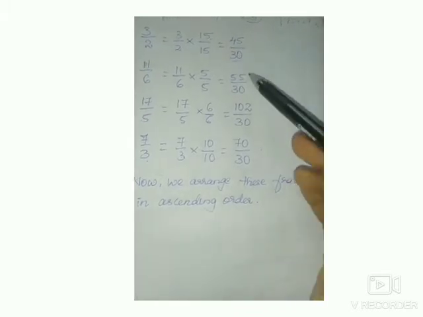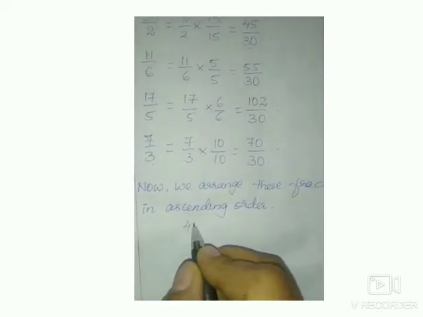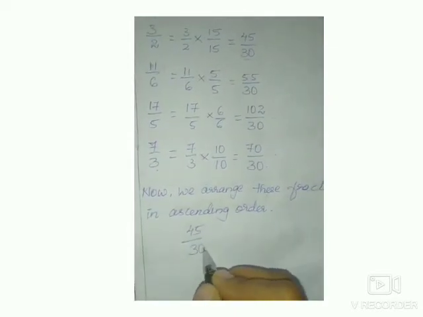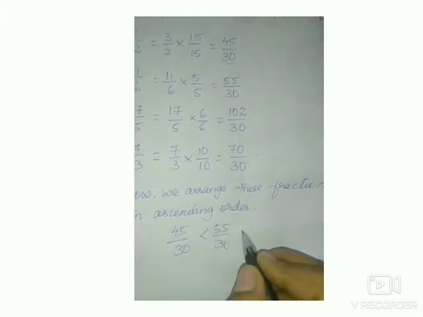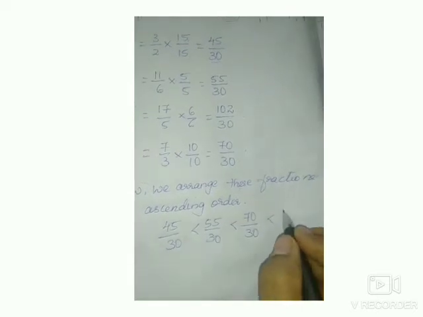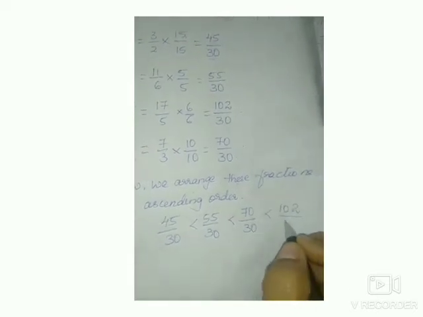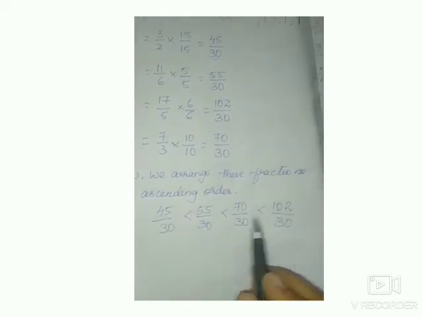So which is the smaller numerator? See children, 45. So 45 by 30 is less than 55 by 30, which is less than 70 by 30, which is less than 102 by 30. So here you can see same denominator, like fractions, and compare the numerators 45, 55, 70, 102.